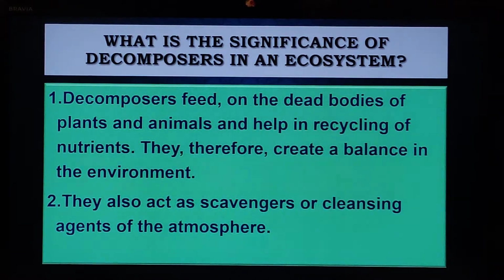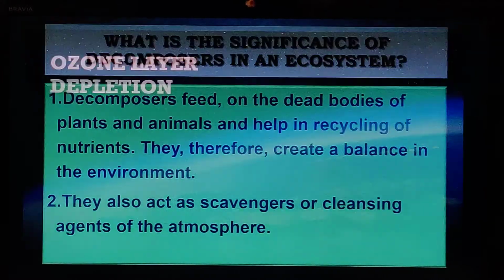If the decomposers perish from the environment, then there will be dead bodies everywhere. No decomposition will occur. No recycling of nutrients can occur. They can ask you this question as "justify": the decomposers help in cleaning the environment, justify. So remember to include the point that if they are not present, then there will be dead bodies everywhere. Recycling of nutrients will not take place.